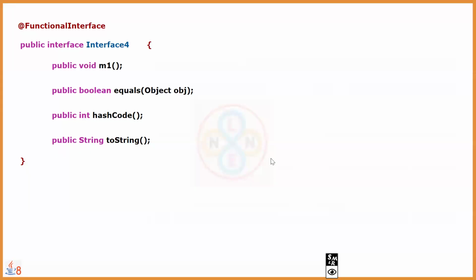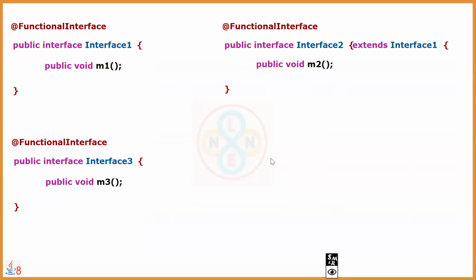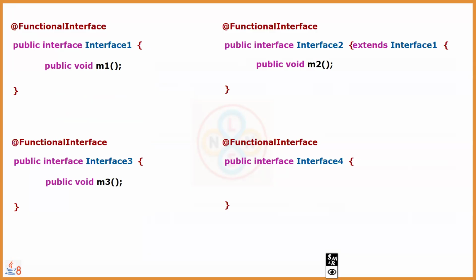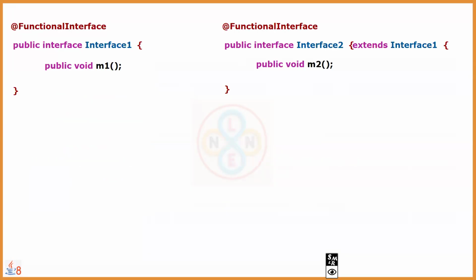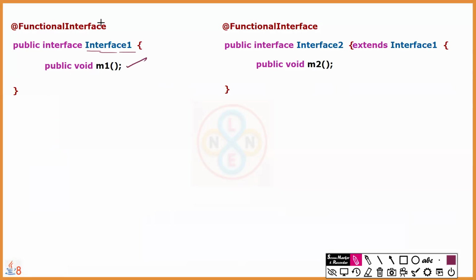Then let's move on to the next discussion about these functional interfaces. Now here is an example. I'll present both of them at the same time. So here are two interfaces. There is an interface called interface 1, which has how many methods? One abstract method. Then it can be declared as a functional interface, fine. Then there is an interface called interface 2. One interface can inherit another interface by extends as a keyword, interface 1. Now inside this interface 2 we also have one more abstract method.